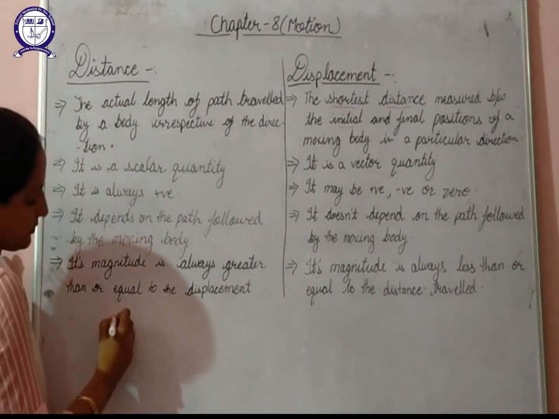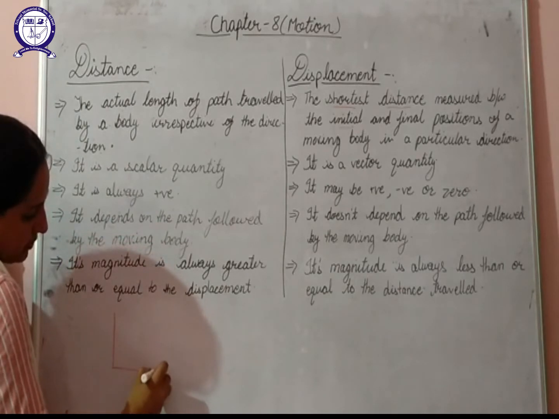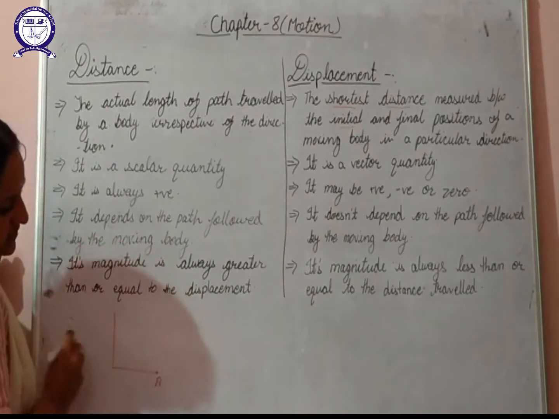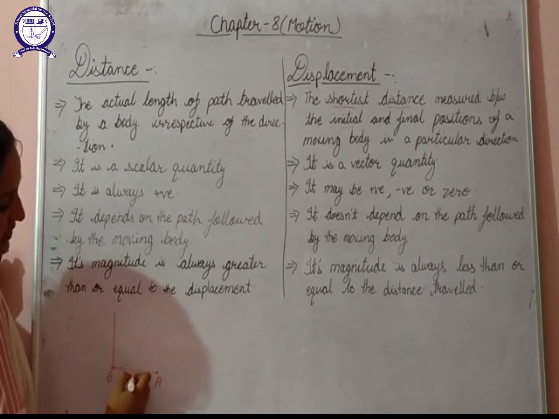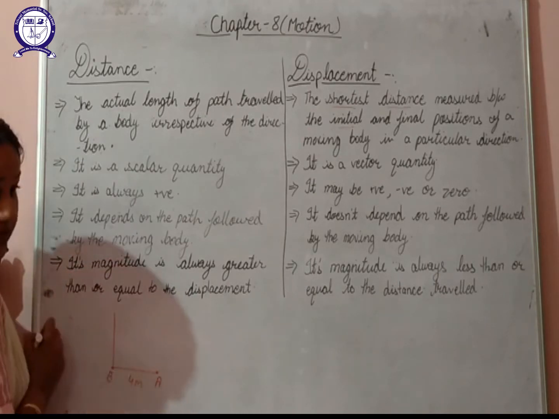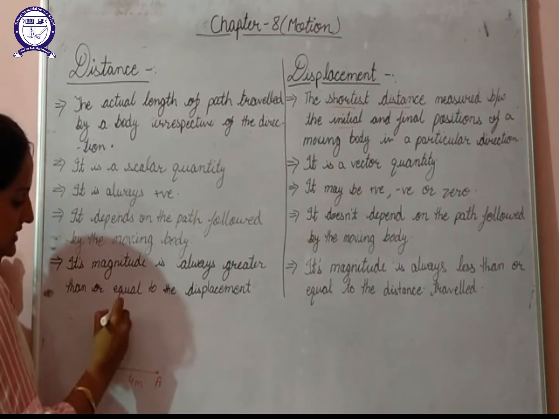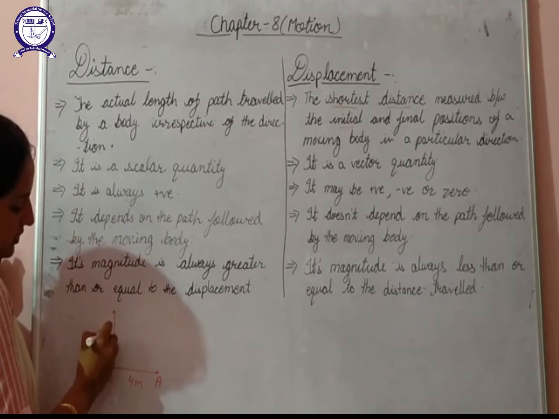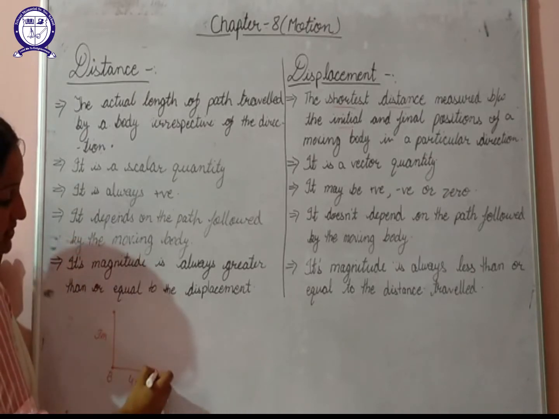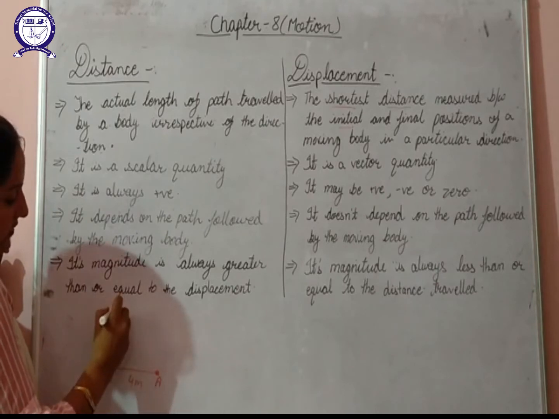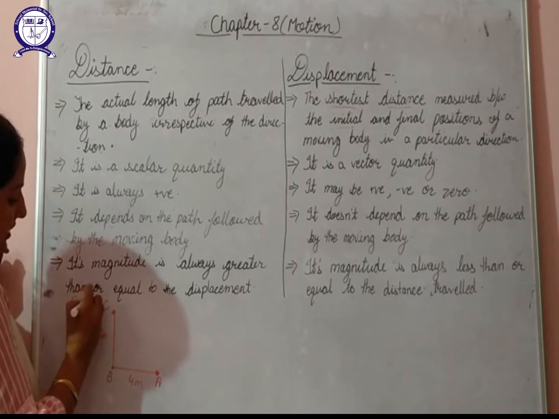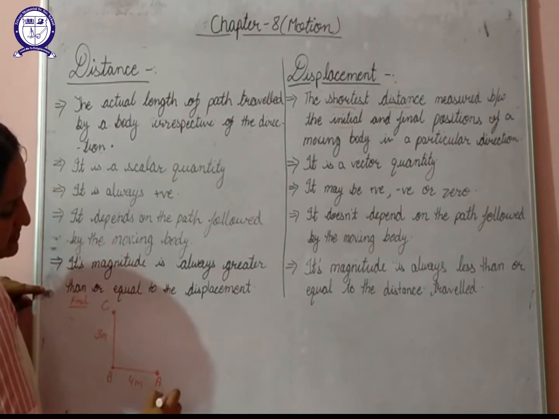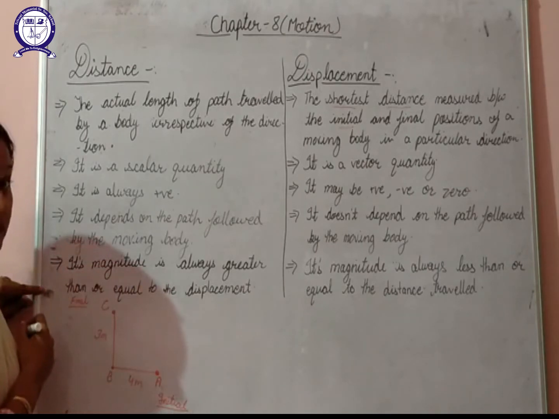Let's consider this with the help of an example. Suppose a body starts its journey from point A and reaches point B after covering a distance of 4 meters. Then from B to C, the same body covers a distance of 3 meters. That means initially the body was at position A and finally the body reaches position C. So we can say that C is the final position of the body and A is the initial or starting position of the body.